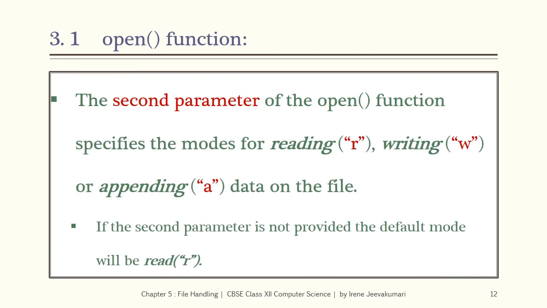The second parameter of the open function specifies the mode for reading, writing or appending data onto the file. The string constants r, w and a are used to represent the modes for reading, writing or appending respectively. If the second parameter is not provided, then the default mode will be read mode. So the second parameter must take one of these constants r, w or a.